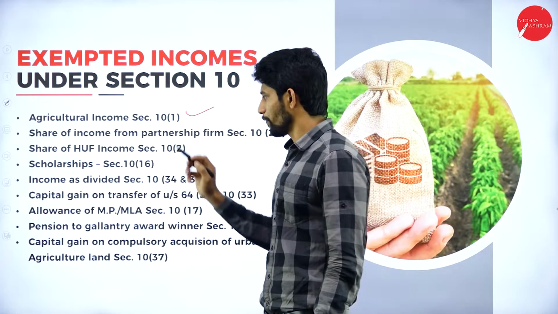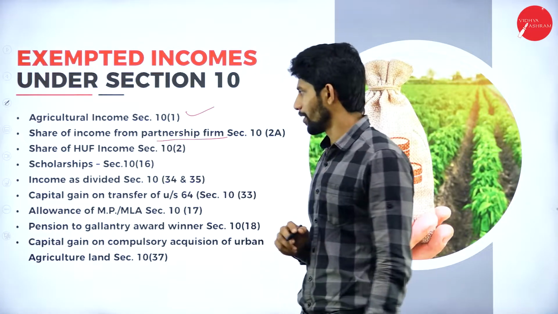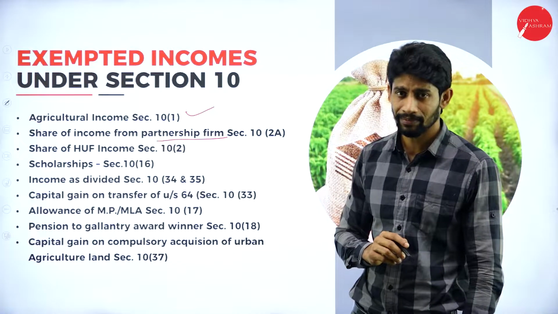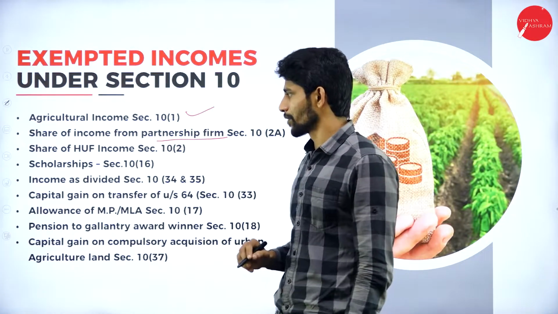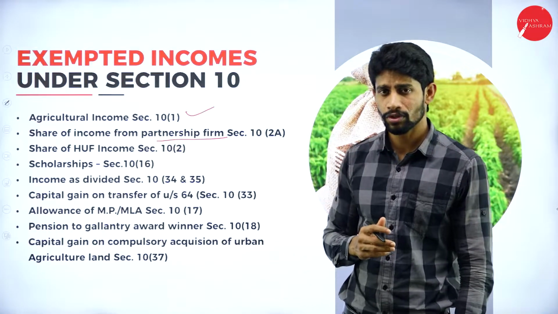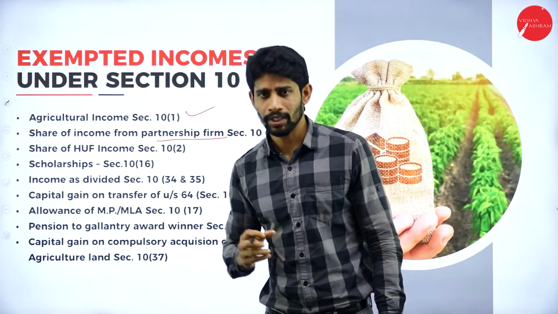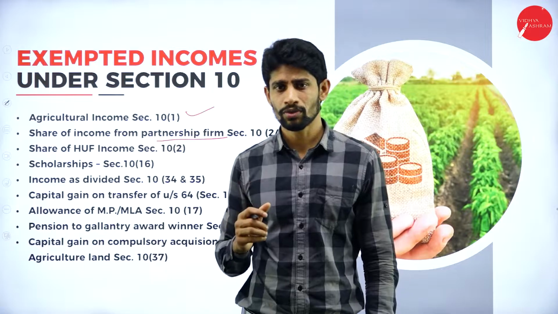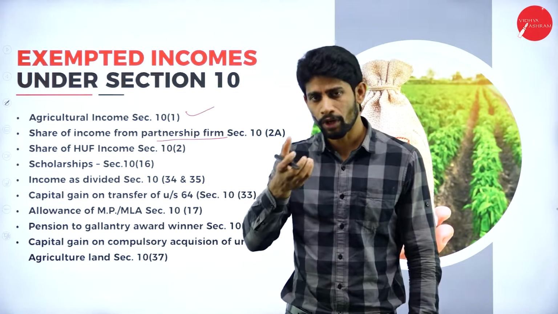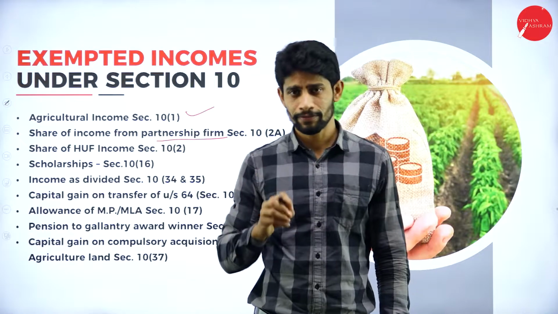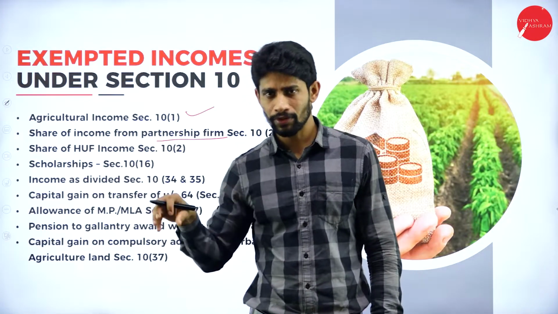Next, share of income from partnership firm. It is also exempted under section 10. Suppose you are running a partnership firm with your friend. Whatever profit you earn through the firm, first you pay the tax to the government.